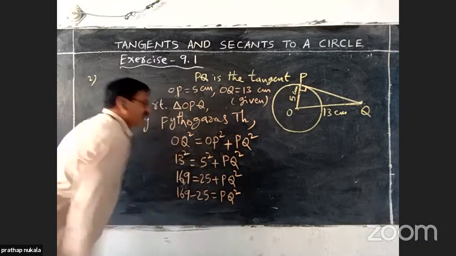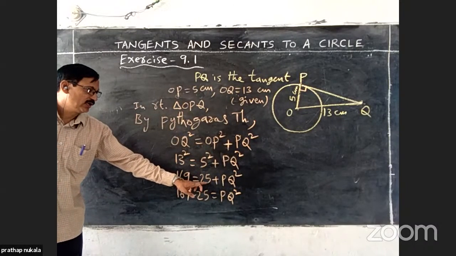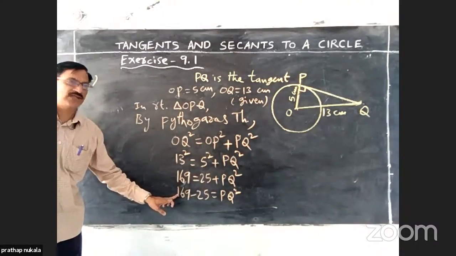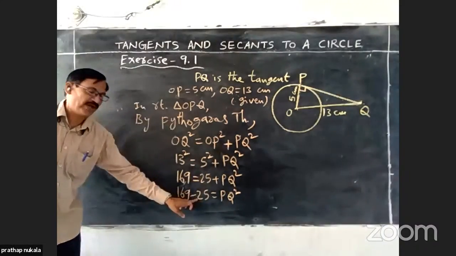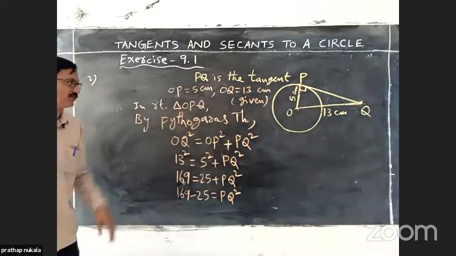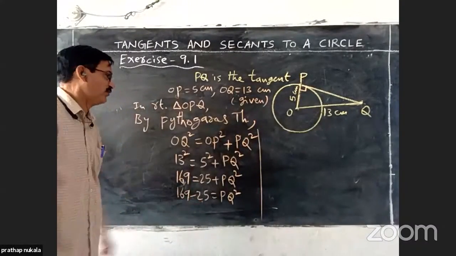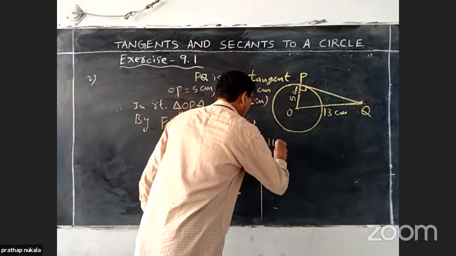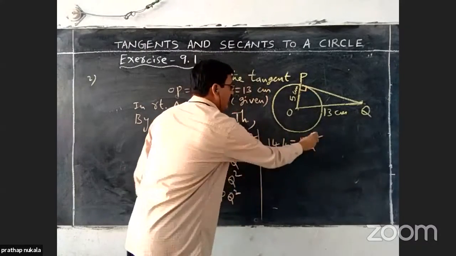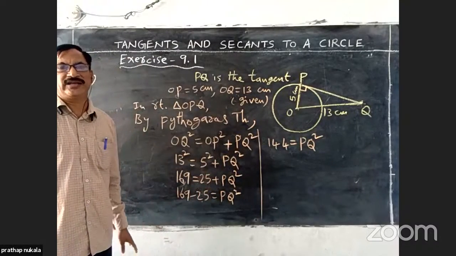We are transposing the right side term 25 to the left side. Therefore, plus 25 becomes minus 25. 169 minus 25 equals PQ square. Then 169 minus 25 is 144, equal to PQ square. We are getting 144 equals PQ square.